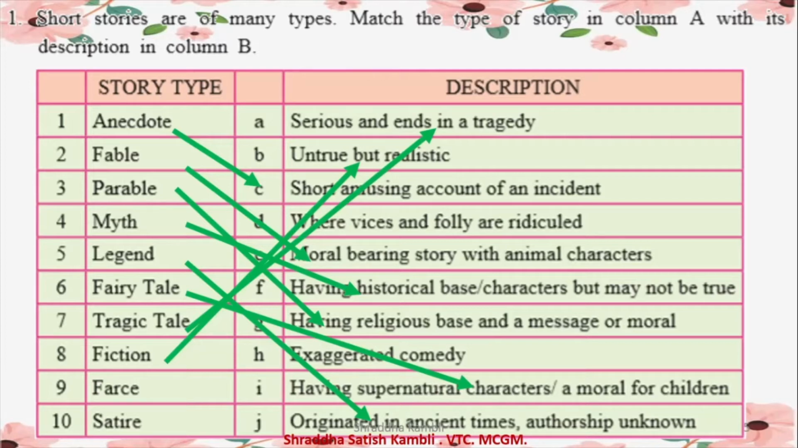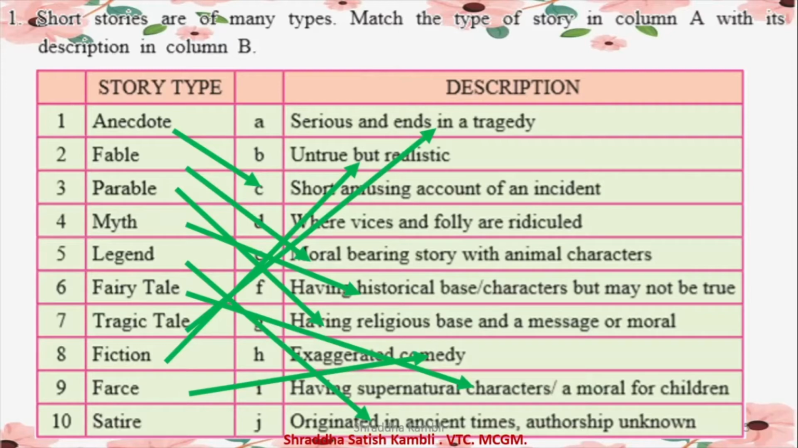What about farce? Farce means where there is exaggerated comedy. There is comedy, but it is over the top. It is exaggerated. If you have seen shows on television, like for example the Kapil Sharma show, there you will see that it is farce. It is exaggerated comedy. People come dressed as men, men come dressed as women, women come dressed as men. All right, and there is comedy which is exaggerated.